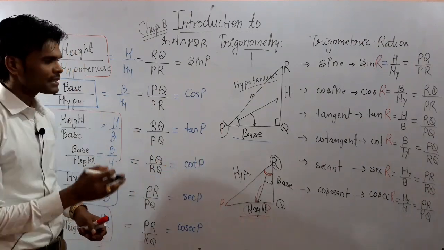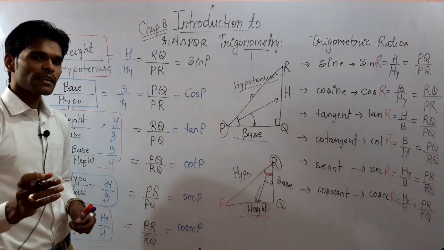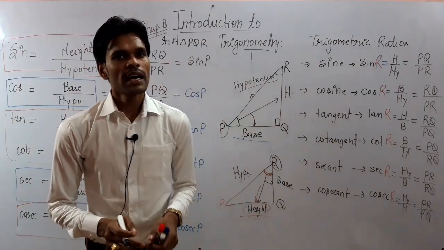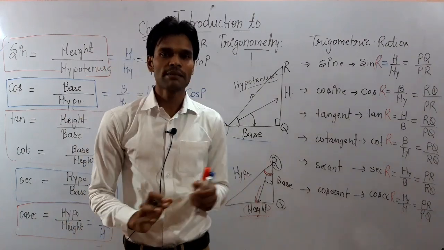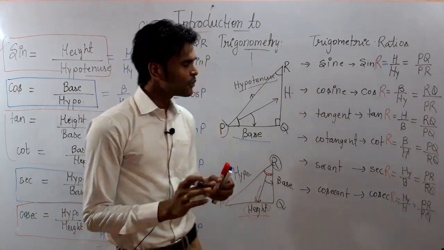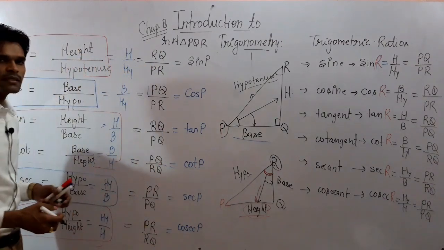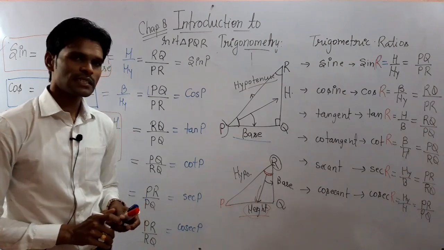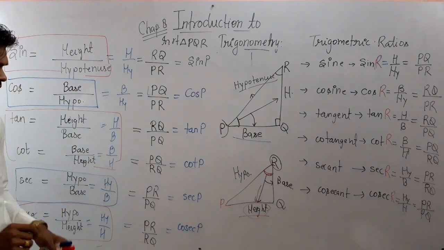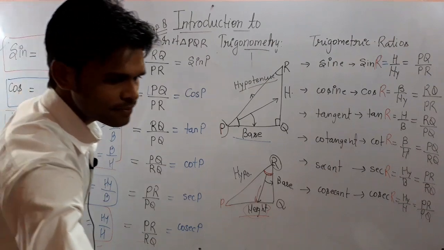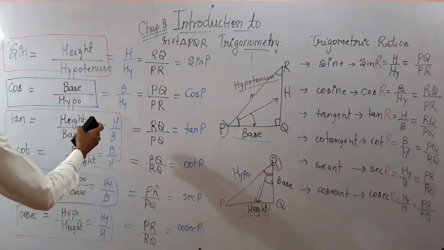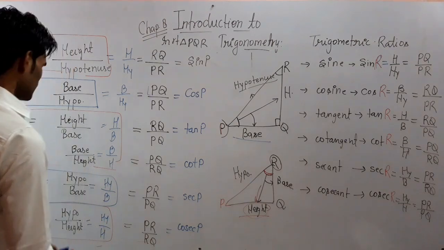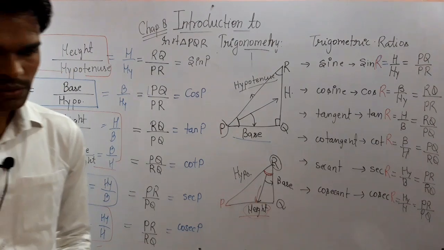Now one more topic is remaining that is important for you, and after that you will be able to solve the problems of trigonometry from exercise 8.1. I hope you have all understood these topics very well. समझ में आ गई सबको बातें ठीक से? Okay. So the next topic is the Pythagoras theorem, which is very important in exercise 8.1. So let's have a look over here. You have to note all these trigonometric ratios.